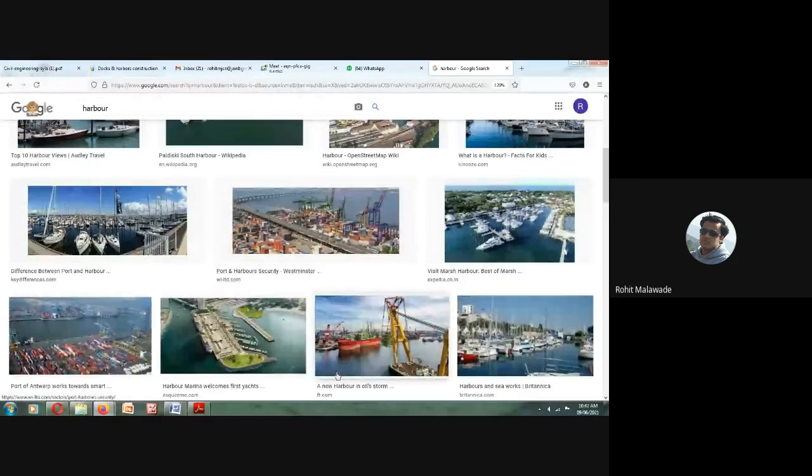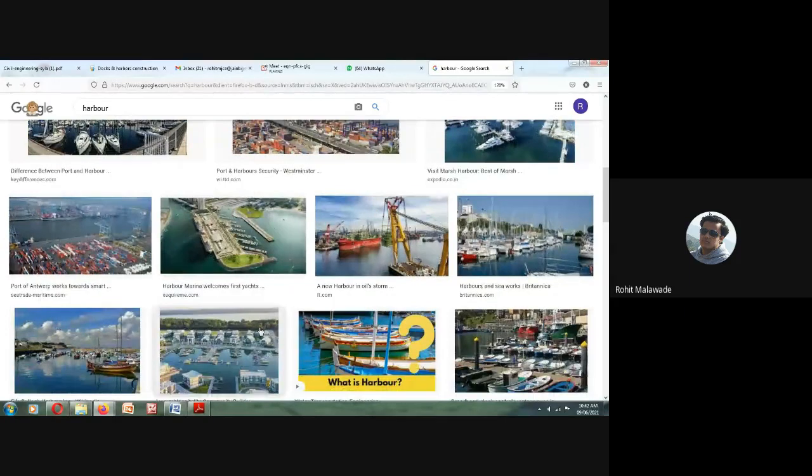Okay. So here, basically, a harbor can be defined as a basin which is well protected from the wave action of the wind, and which is situated along the seashore, a river estuary, or a lake connected to the sea. That we are going to call a harbor.